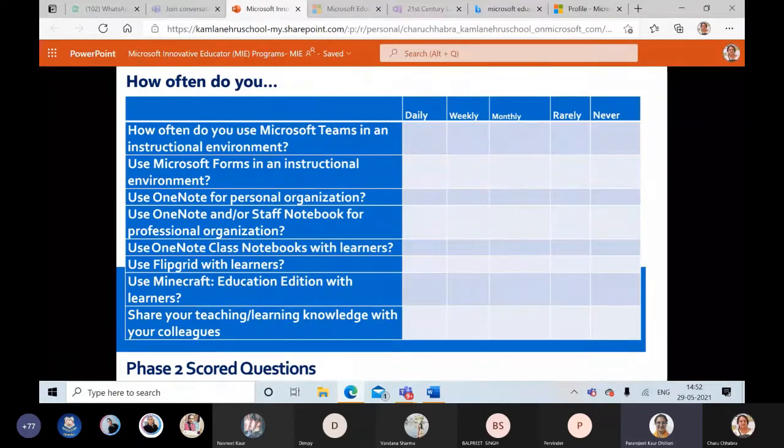Maybe Tajinder is going to say, somebody has given me a thumbs up, appears that it is all right. Then use OneNote class notebook with learners. Yes, you all use it because when you give the assignments, etc. Use Flipgrid with learners. Yes, use Minecraft Education Edition with learners. Share your teaching learning knowledge with your colleagues. So here, in your wisdom, try to be truthful. If it's daily, it should be daily. If it is weekly, it should be weekly. All right, we move on.